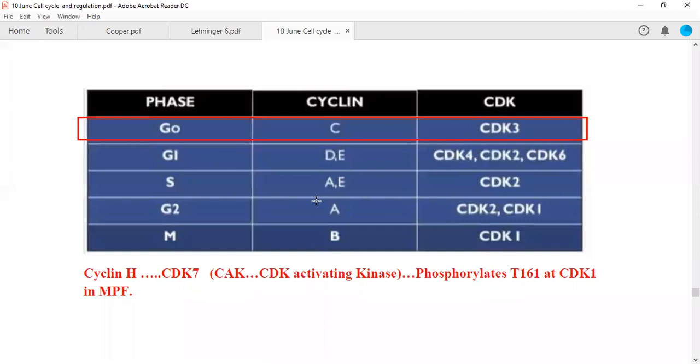During S phase of the cell cycle, cyclin E and A form a complex with CDK2 only, but in a sequential manner. First, cyclin E forms a complex, then cyclin A forms a complex. Then the cell will move to G2.